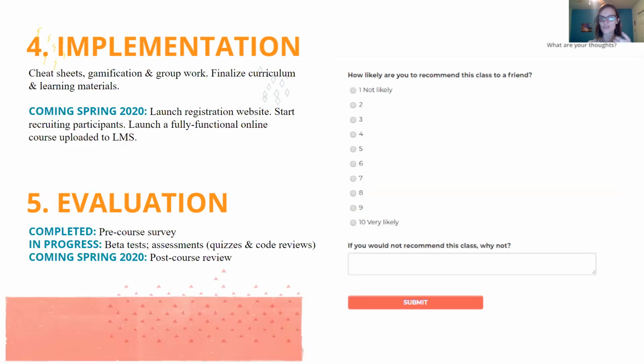The implementation phase is going to include me adding more to the course. There's more lessons to write, but there's also cheat sheets to create. And I want to add gamification to the course to make it a little bit more of a party atmosphere, a little bit more fun. And I'll show you some of that when we look at the curriculum. Additionally, based on parent feedback, I'm adding more collaboration and more group work to the course. Again, parents said that they would not pay for this type of a course unless it included those real-world projects, collaboration, and working on teams together. So that's absolutely something we'll be adding in, and finalizing the curriculum and learning materials.